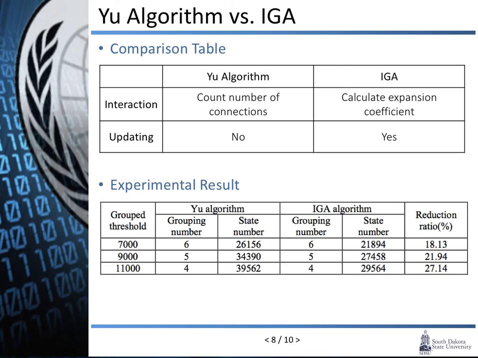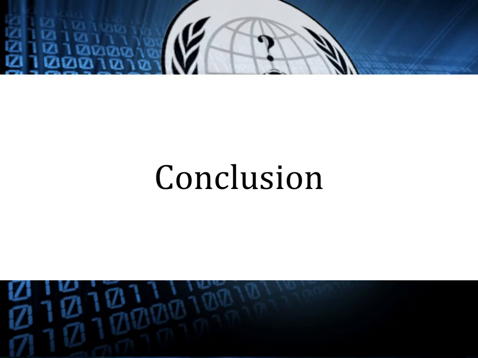Let's see what is different between the U algorithm and IGA. First, IGA uses the expansion coefficient to calculate the relationship between the regular expressions, while the U algorithm is simply based on the number of connections. Second, the IGA algorithm updates the expansion coefficient after grouping, while the U algorithm does not. The second table shows the comparison experimental result. As you can see, IGA improved efficiency by more than 18%.